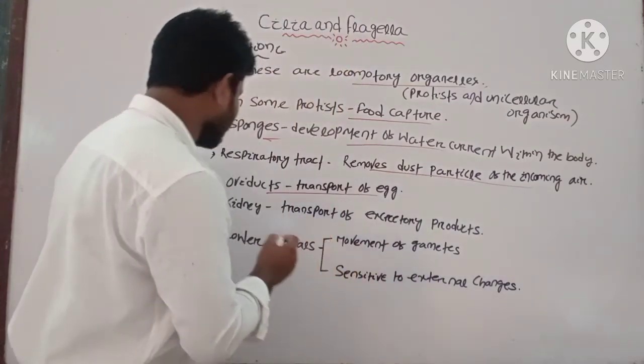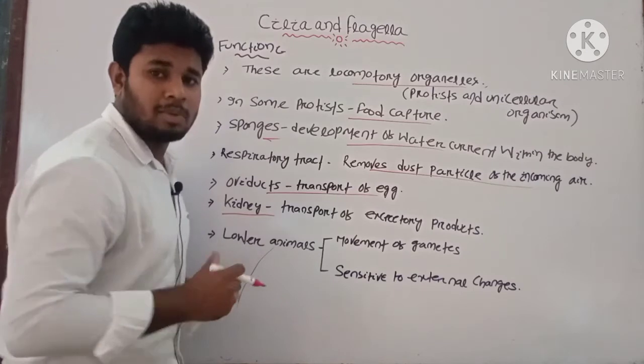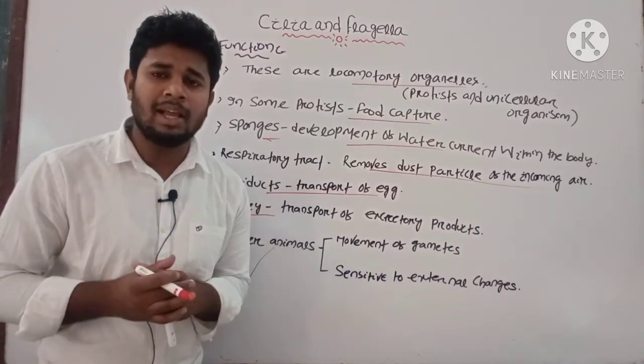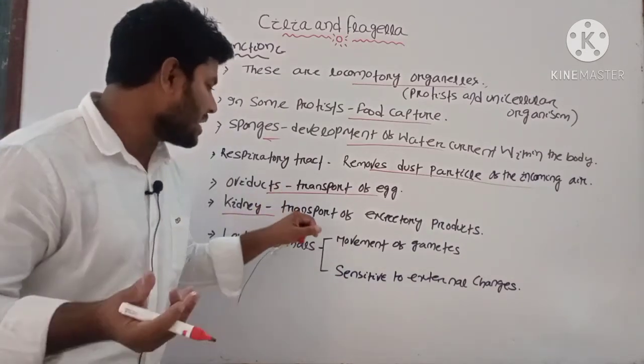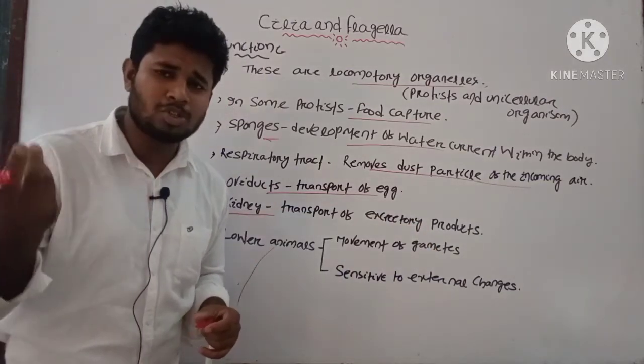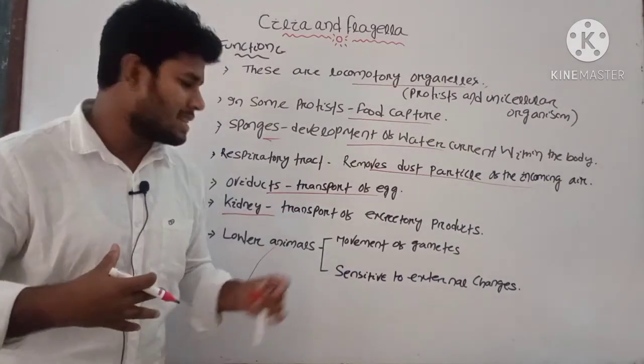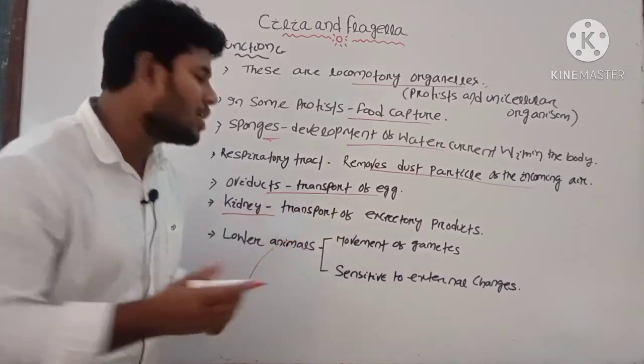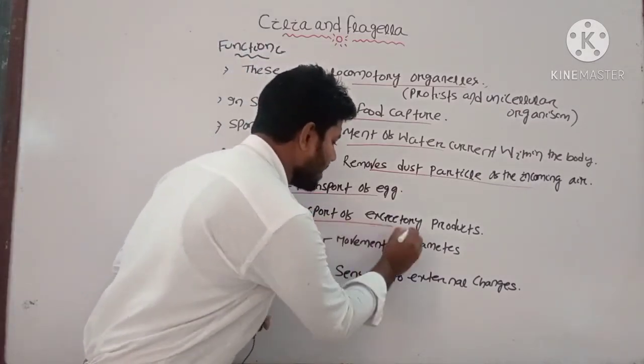And the next important point is the kidney. The main function of the kidney is that it mainly transports the excretory products. A kidney filters most of the excretory products of our body, having the renal tubule structure. We have already discussed this in the introduction part.